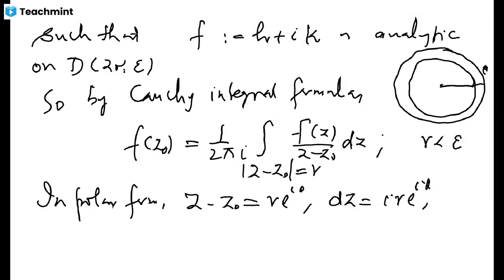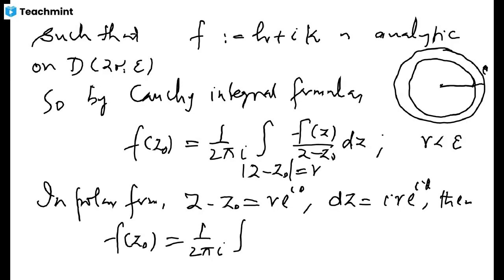Then with this substitution in the Cauchy integral formula, I will have the value of the function at z naught equal to 1 upon 2 pi i integral. r is fixed, r is the radius, and then our circle, where is the theta?